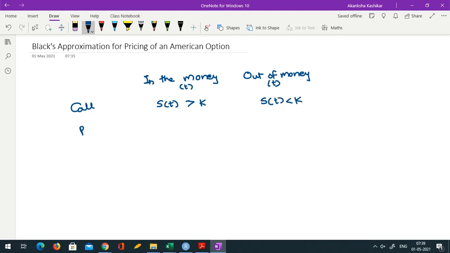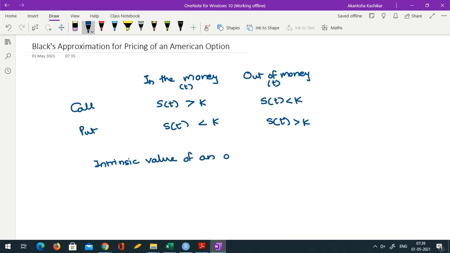Similarly, put option is in the money if ST is less than K, because for put option things are in opposite direction, and it is out of money if ST is greater than K. And using this in the money out of money concept, we define something called intrinsic value of an option.